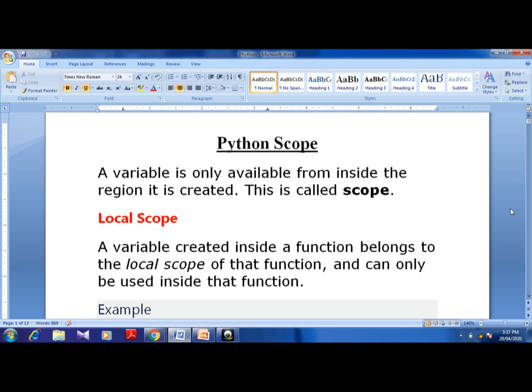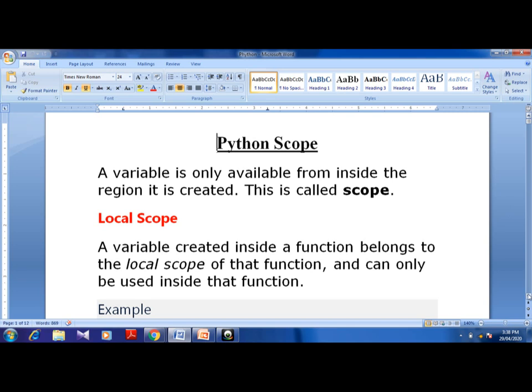Students, today we are going to start with Python scope. Now, what is Python scope? Today we are going to learn about that. A variable is only available from inside the region it is created. This is called the scope. That means when you are creating a variable inside a particular area, that is known as your scope. It defines from where to where the variable can be used.